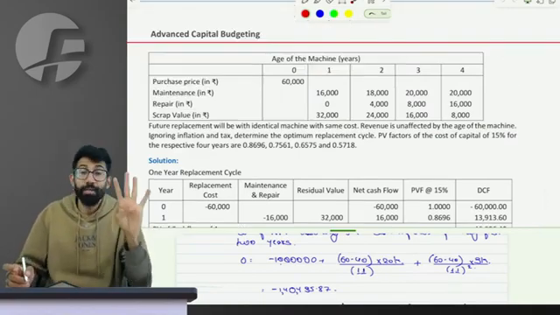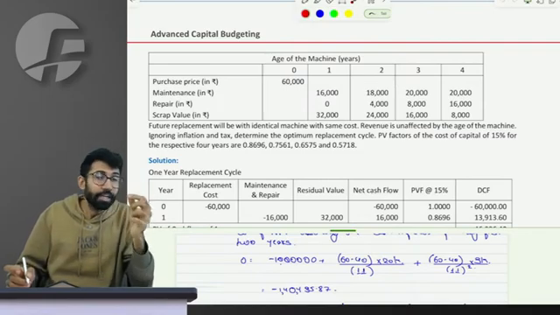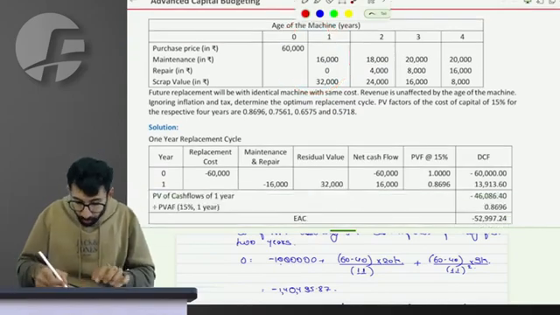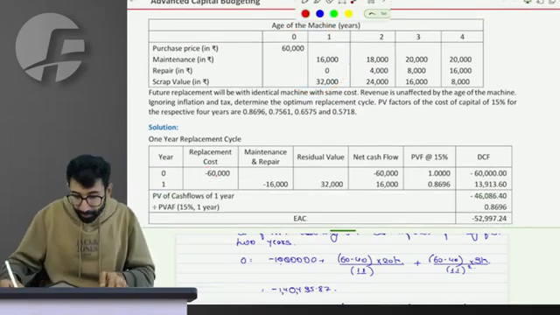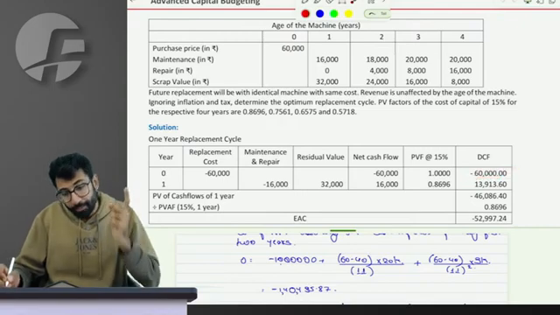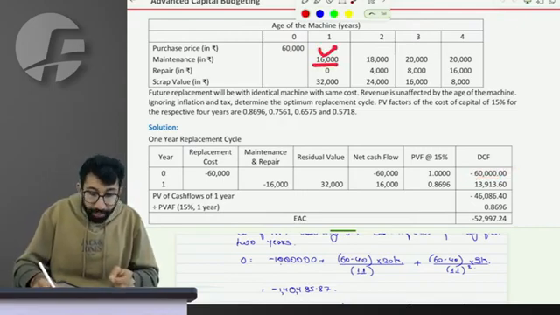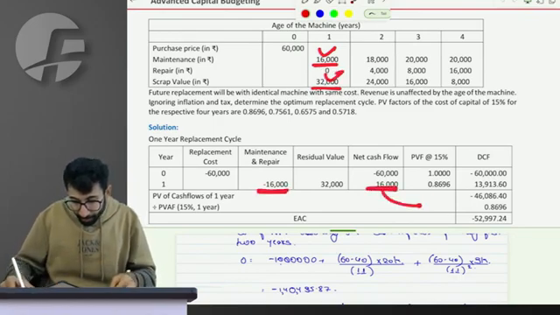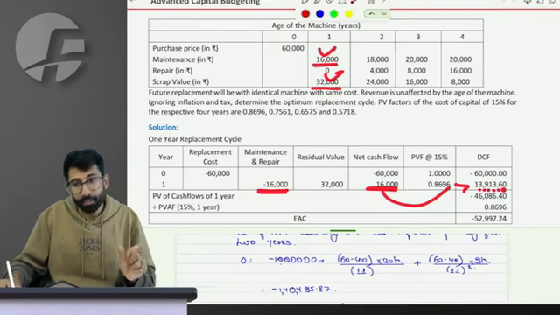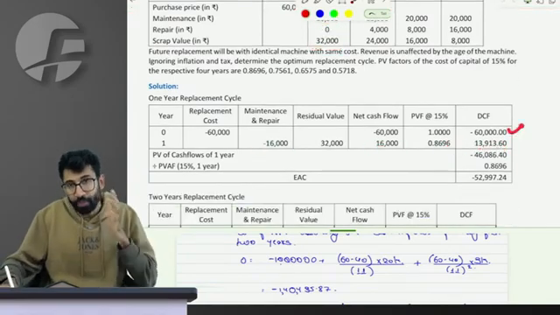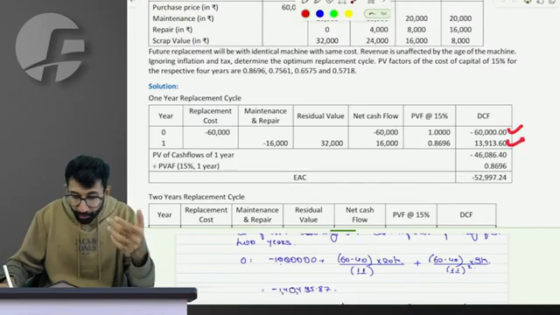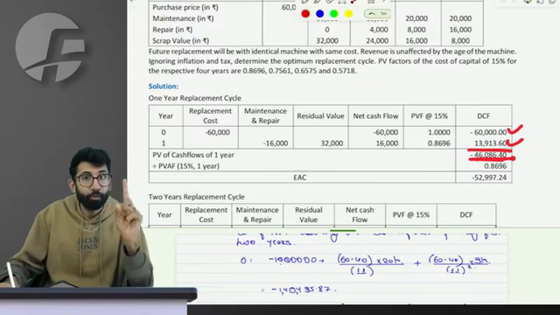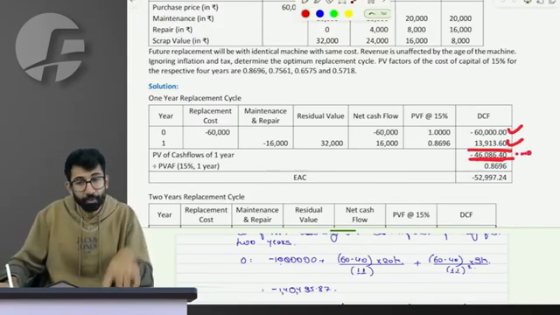You have to calculate the NPV. You have to calculate the equated annual cost 4 times. If I replace at the end of the first year, the initial cost to buy is 60, so the present value is also 60. At the end of the first year, maintenance is 16 outflow, 32 inflow, net 16 inflow. The present value of the 16 inflow today is 13,913. So in present value terms, 60 go out to buy the machine, 13 come in from sale of the machine. The overall cost of using the machine for 1 year in present value terms is 46,086.